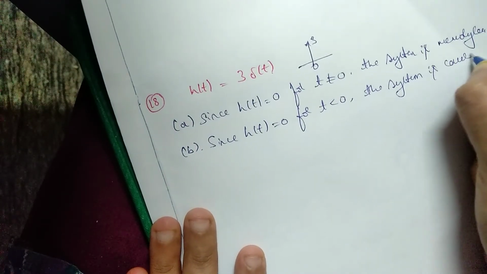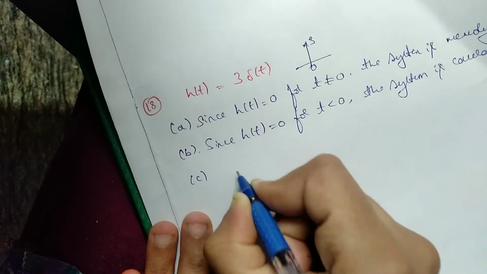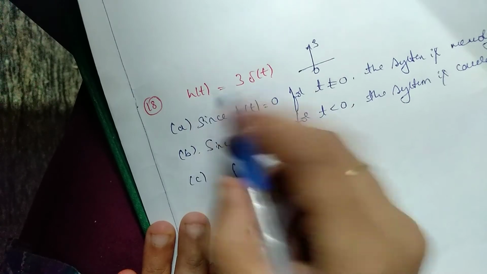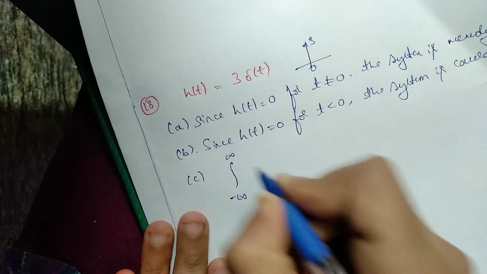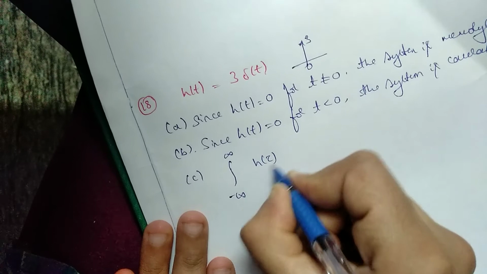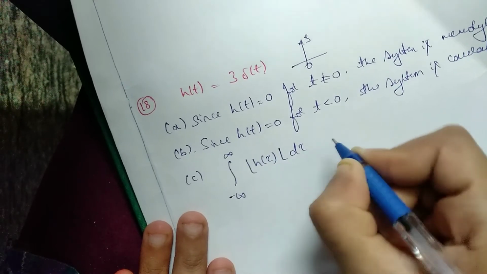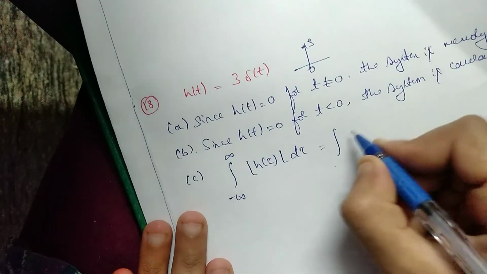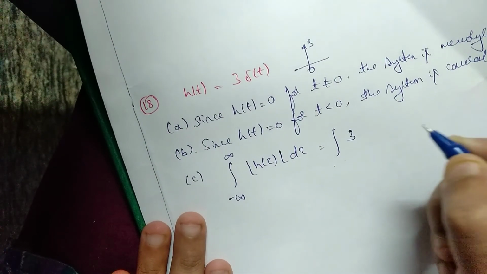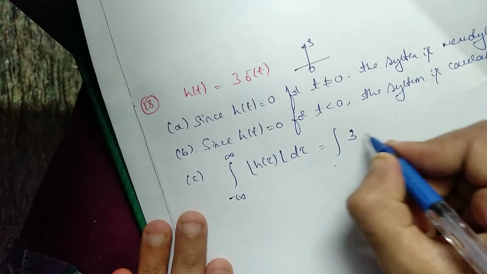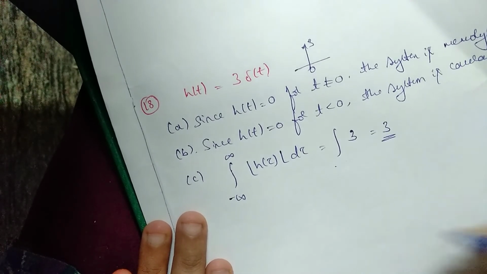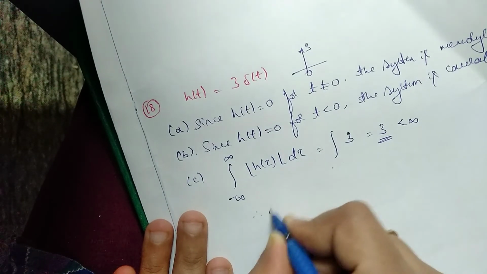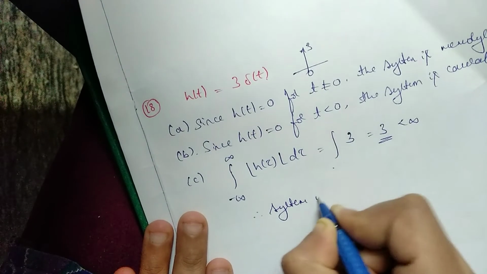Got it? Next, to check the stability, we need to integrate. Since it is continuous time, t is given, we need to integrate from minus infinity to infinity, h of tau d tau. If we take it, it will take a value only at 0. So that value is 3. If we integrate, you will get a value of 3 here. So this 3 is less than infinity. We can say that the system is stable.